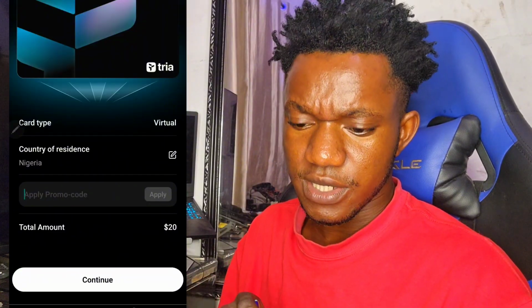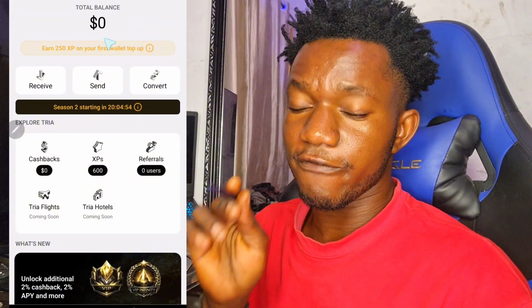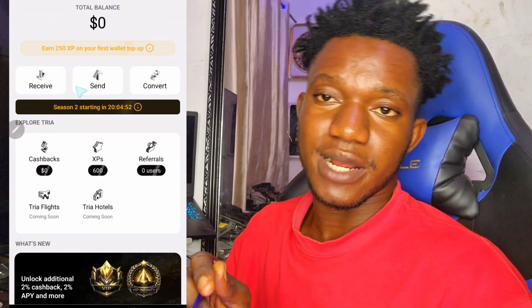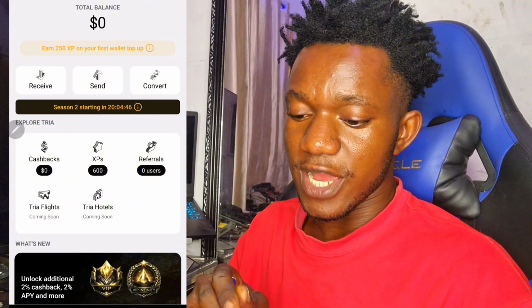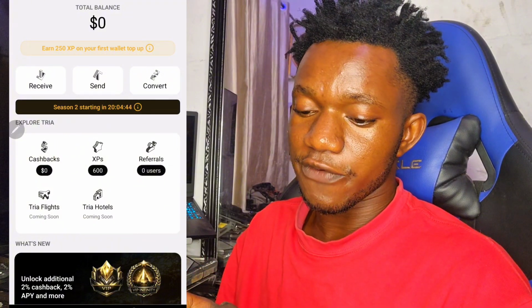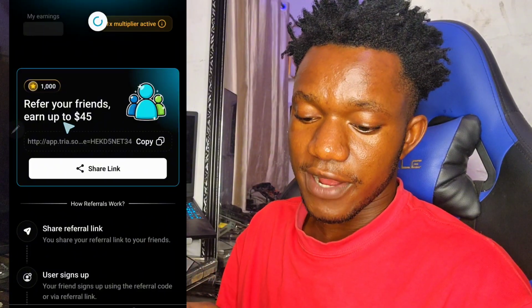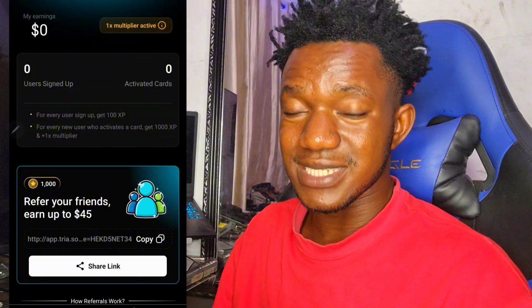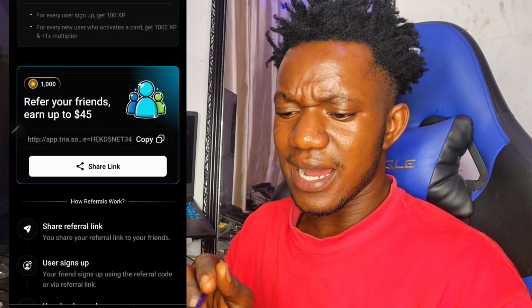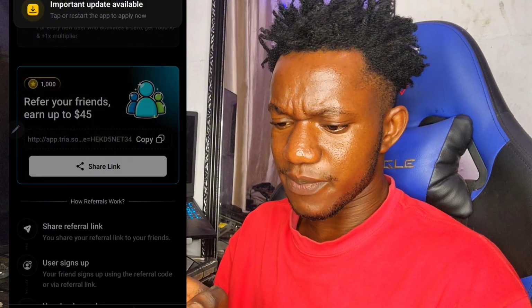But going back to the home button, you can see this is my balance, it's 0 right now. I'm going to need to fund my account, because when you fund the account, that is when you can of course spend and buy any card of your choice. And of course we have cash back. This is where it shows your SP, and this is where you actually see your referral points. For example, refer your friend and earn up to $45, meaning that if I copy this code right now, and of course everyone that I refer, the more they purchase, the more I tend to earn, I think. And of course right here, let me try and figure it out completely on this particular video.